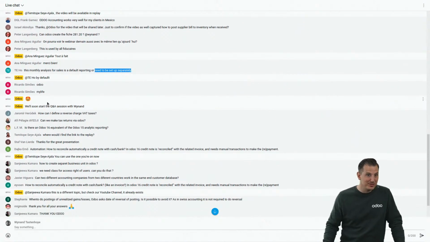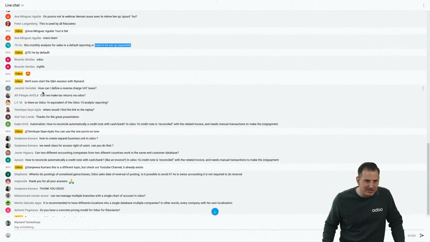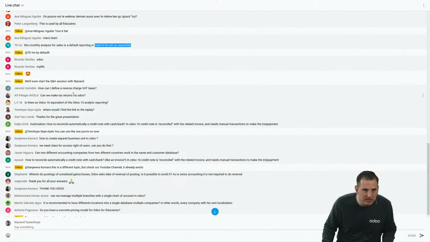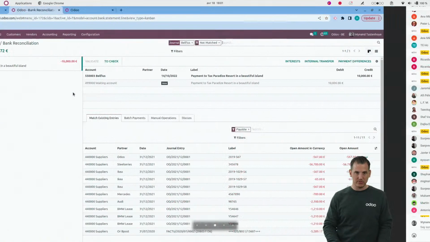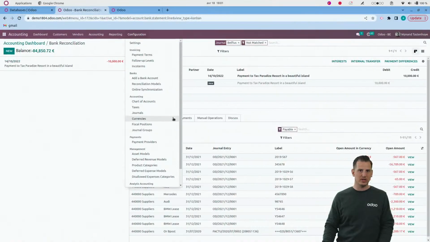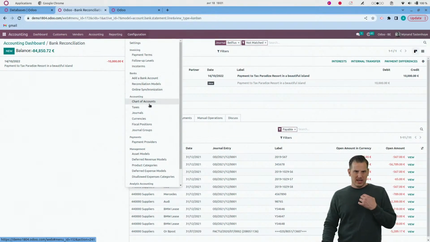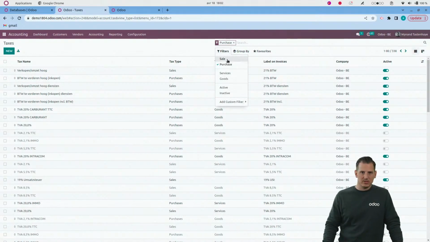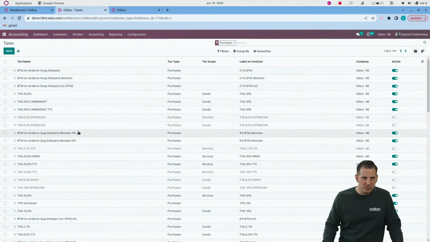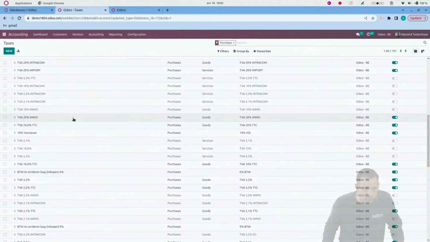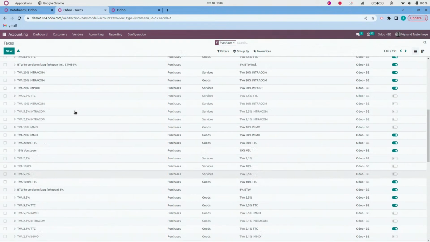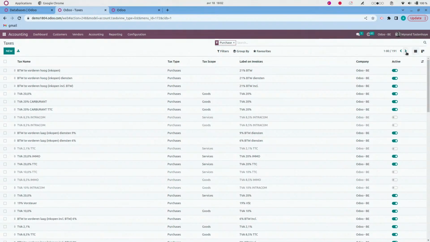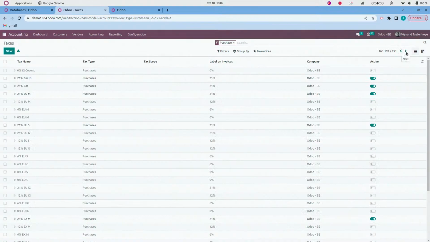Okay, Odoo My Life. Great, it's also my life. How can I define a reverse charge VAT tax, Jaromir? It's actually based upon the configuration. Normally, if you have a localization set, you don't have to adapt it in any way. This one is a localization for Belgium, so I'm sorry it's not in English, but let's say that we have a reverse charge here somewhere. I might have one. Let's see, because I have also OSS available here. Yeah, this one, it's a reverse charge.